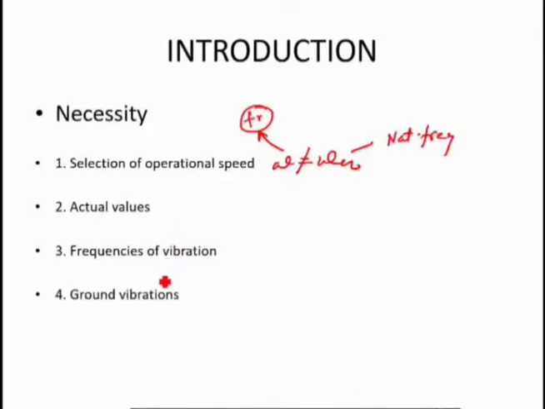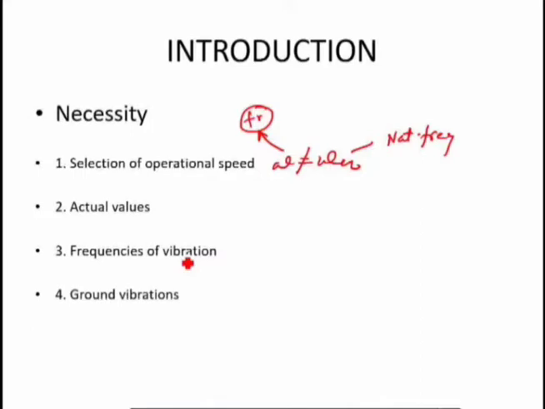Then ground vibrations. What does ground vibration mean? The vibrations due to earthquakes, or fluctuating wind velocities on structures or buildings, and random vibrations due to ocean waves, etc. These all come under ground vibration. With the help of these instruments, we can get information on ground vibrations which occur due to earthquakes and fluctuating wind velocities on structures or buildings.